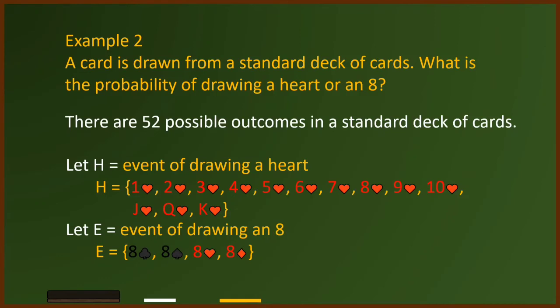Now, are the events H and E mutually exclusive or not? In this example, there is a common element in the two events.